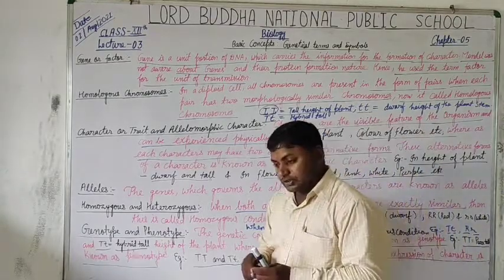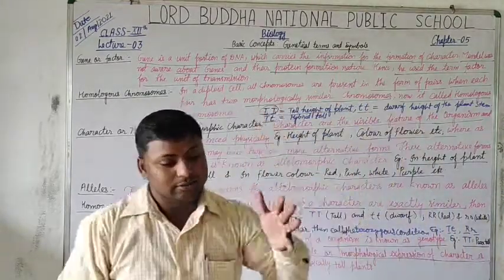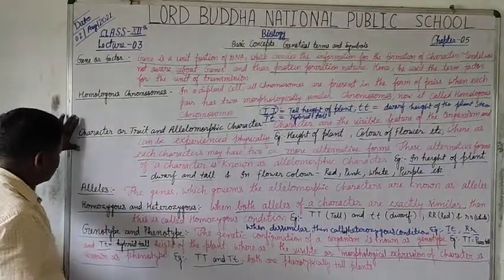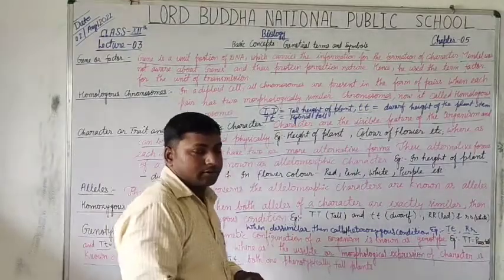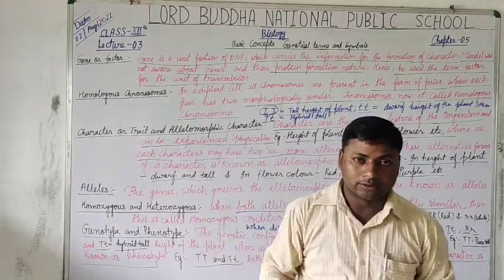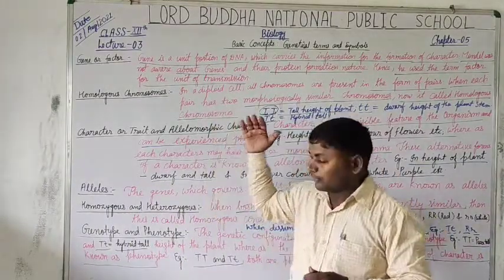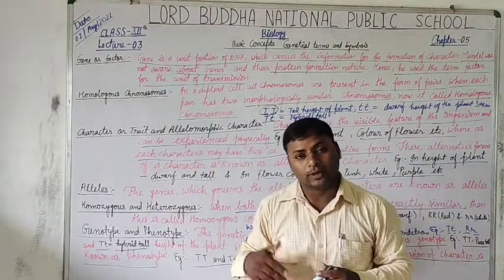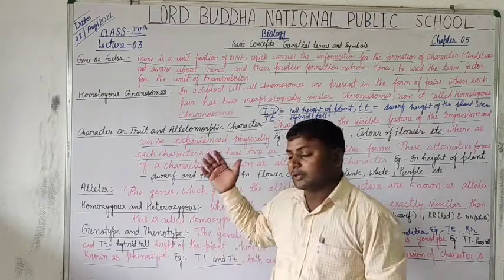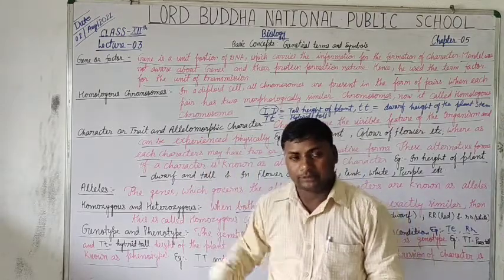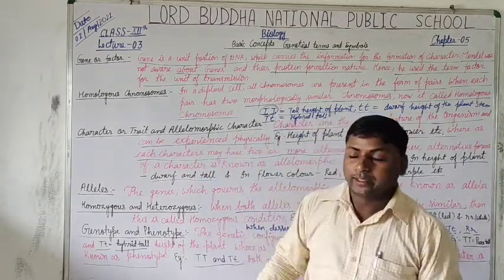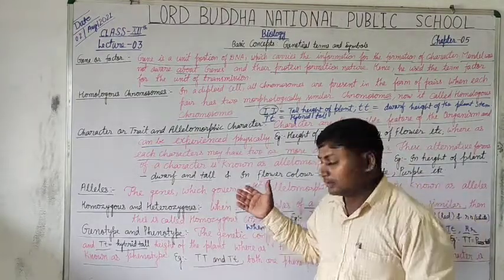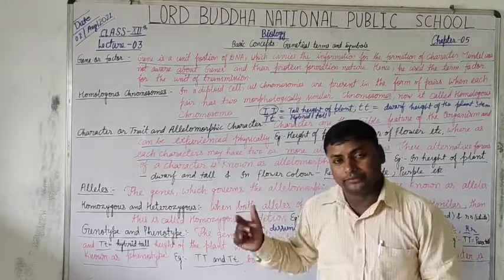So students, these are some terms used by Mendel in his basic concept. We will discuss the remaining terms used by Mendel in his experiment in the next video lecture. You can take a screenshot to write these in your fair notebooks.